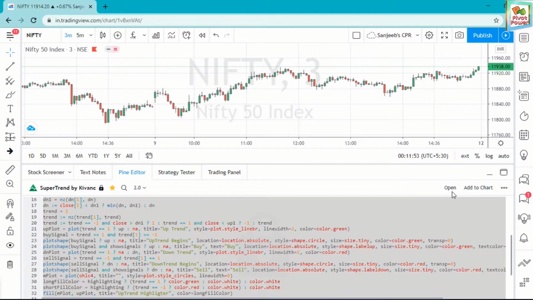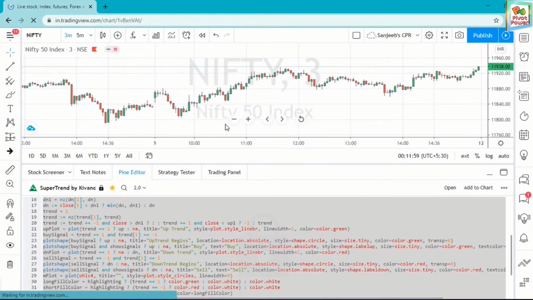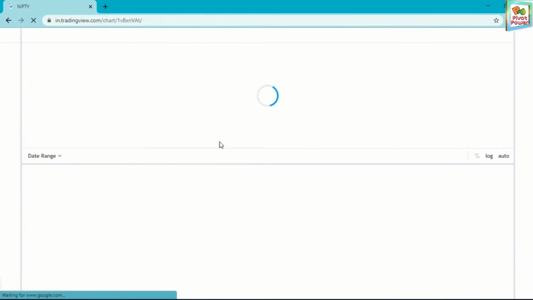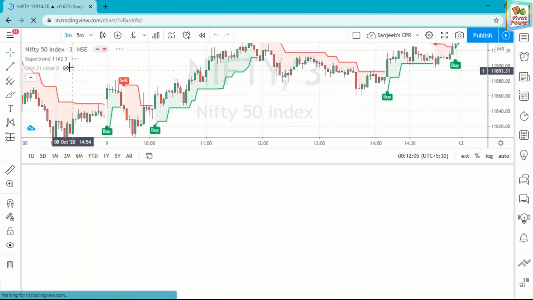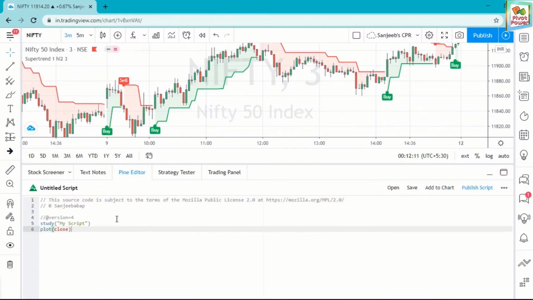This is not required now. You have to refresh, reload. When the reload prompt comes like that, you have to cross this. Then in this you have to write the code.